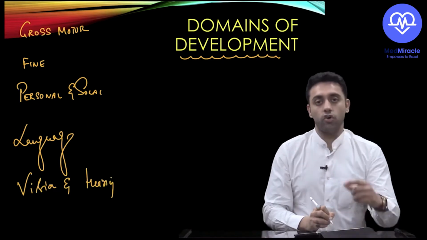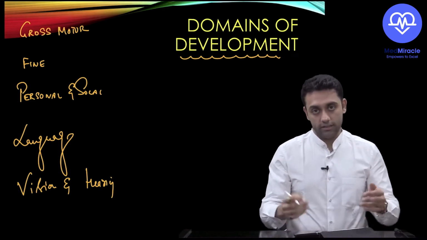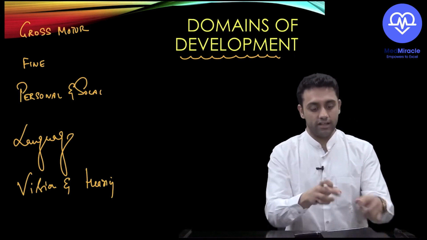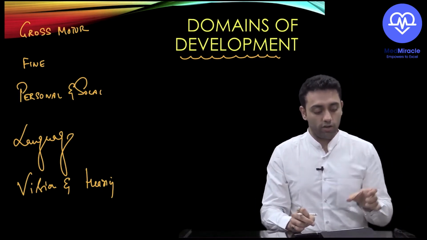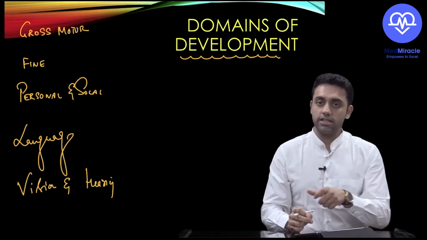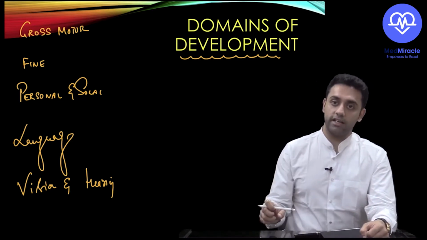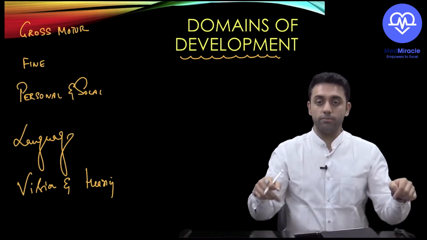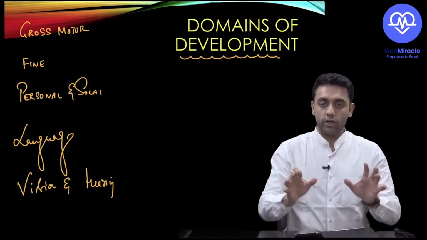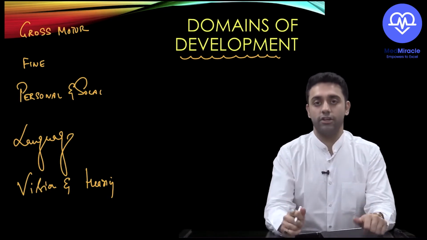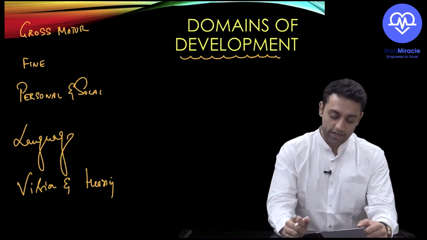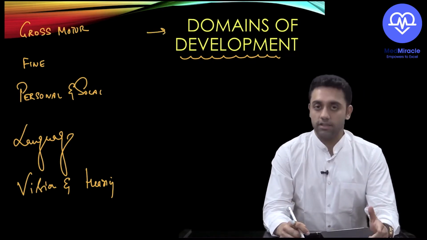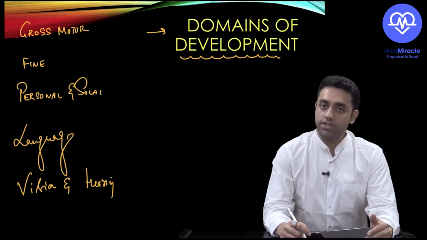Now listen to me. You have the notebook, right? Just take your notebook, and most importantly, don't start from the right side, start from the left side. I want a big paper. Write gross motor, fine motor, personal and social, language, and vision and hearing. These 5 domains you write on the top of your paper, but your paper should be a big paper, and you try your best to accumulate as many points as possible in that paper. Did you understand? Very good. So the domains of development are gross motor, fine motor, personal and social, language, vision and hearing.